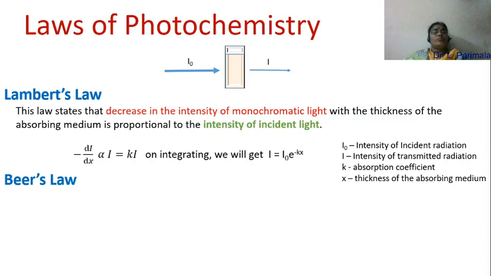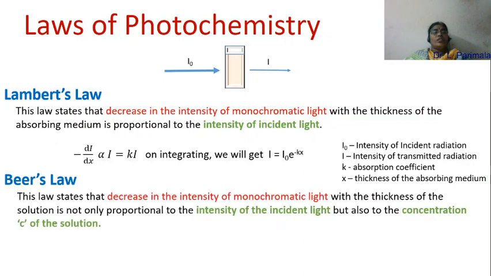Beer's law. This law states that decrease in the intensity of monochromatic light with the thickness of the solution is not only proportional to the intensity of incident light but also to the concentration of the solution. So decrease in intensity is not only dependent on intensity of the incident light but also on the concentration of the solution.